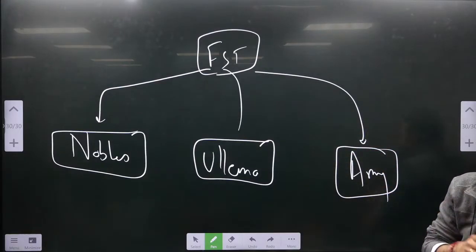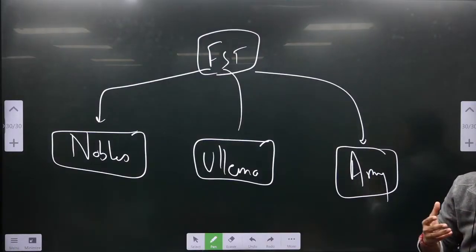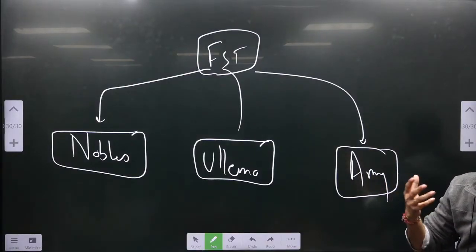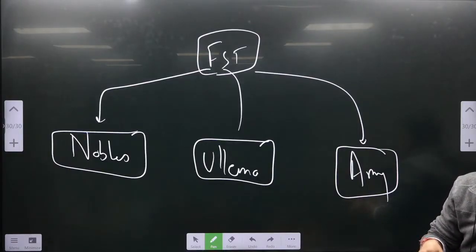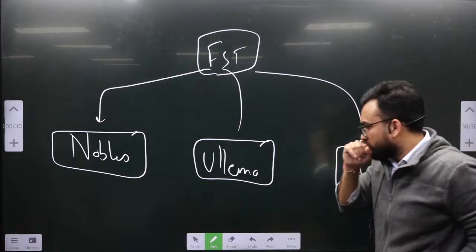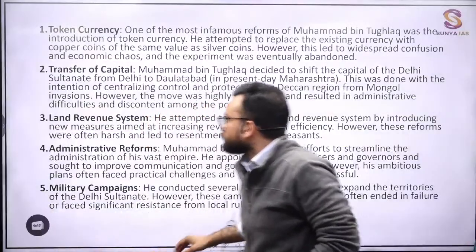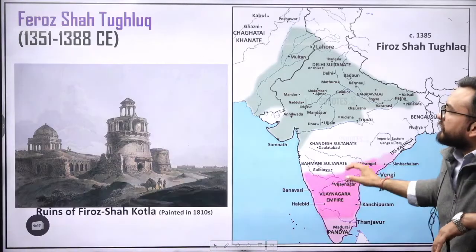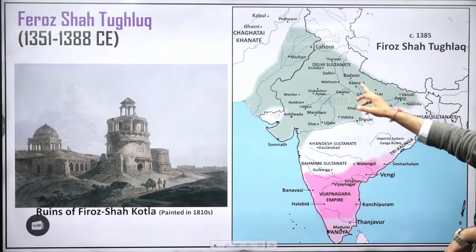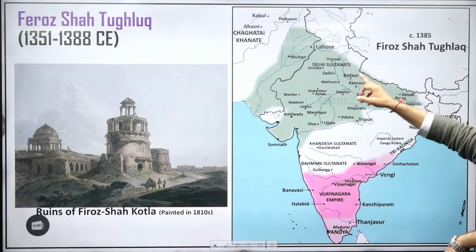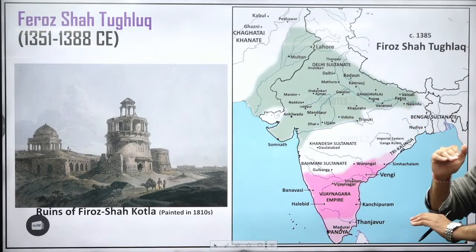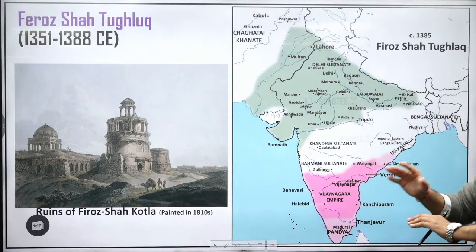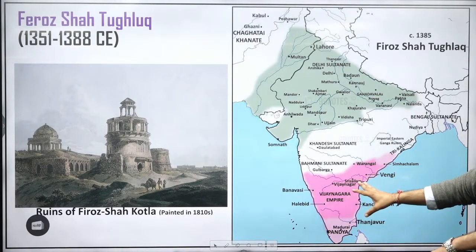A lot of cities were built by Firoz Shah Tughlaq, and among those cities, the famous ones are Hisar, Jaunpur, Firozabad, Fatehabad. Also, you will be seeing over here, this is the reign of Firoz Shah Tughlaq. Only this particular area is under Firoz Shah Tughlaq. One more activity was happening parallelly during the end of Muhammad bin Tughlaq's time frame: the formation of the Vijayanagar Empire by Harihar and Bukka.